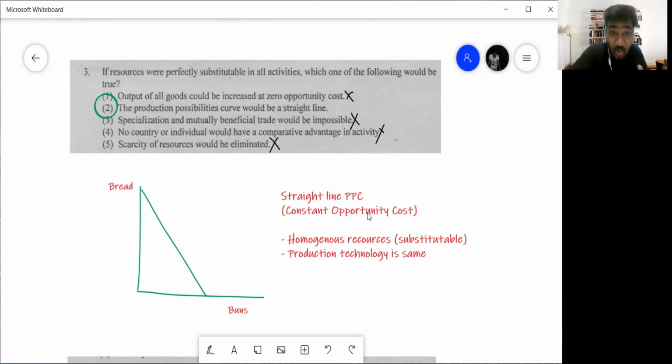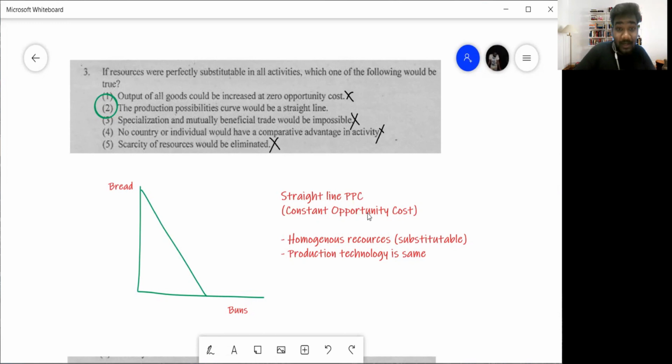Guys, I'm hoping you all know what opportunity cost is and what increasing and constant opportunity cost is, right? If you can't remember, please go and refer to your theory or revision notes. Revision class students, all your recordings are there. You can go to the recording and check whatever that is there. So anyone watching from YouTube, guys, you also would have studied it somewhere. Please go and refresh that area.